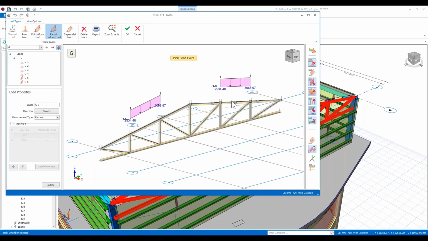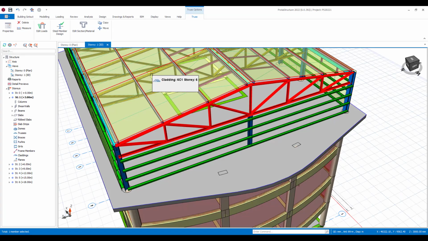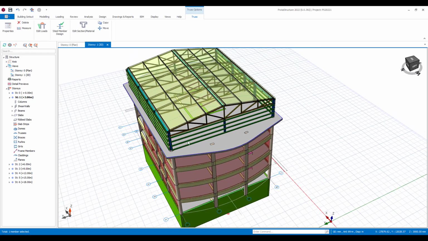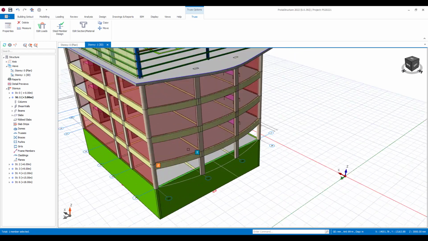So you can set these up and assign them in different directions. Here you can choose the orientation of the loads, depending on what it is. But all of this, you have the full flexibility to assign any type of loading you like here. So hopefully now you can start to see the power of the new load editor, where you can make changes as you're going to various elements. Obviously, we're also automating most of the loading, so all the distribution of dead loads, live loads, the pattern loading, all that type of thing is being carried out automatically, but you have the full flexibility to assign any type of loading that you like. Now I just want to continue to work with this model.